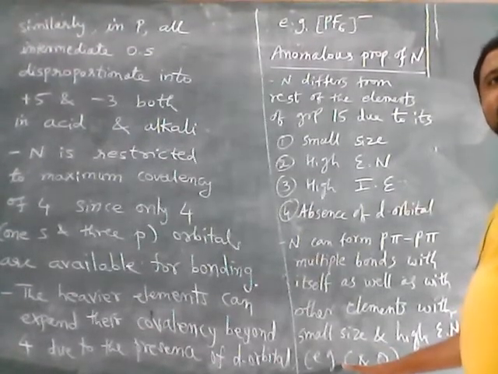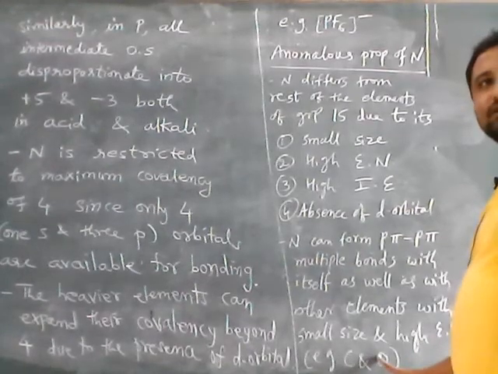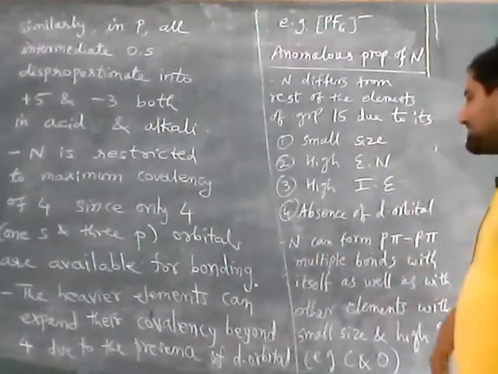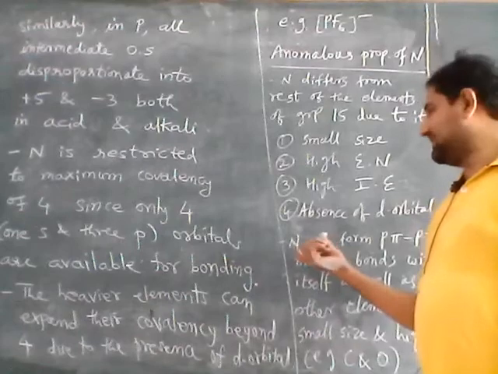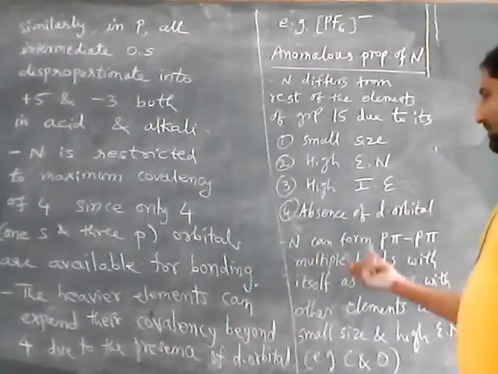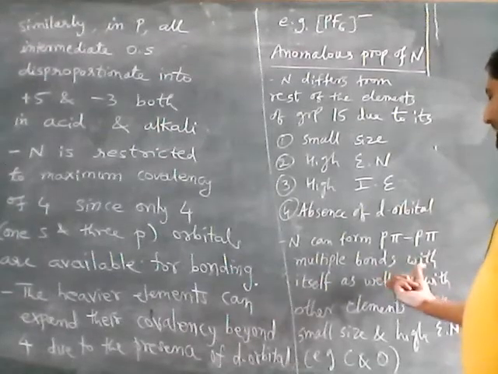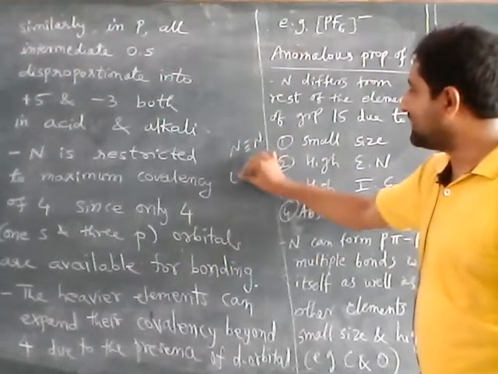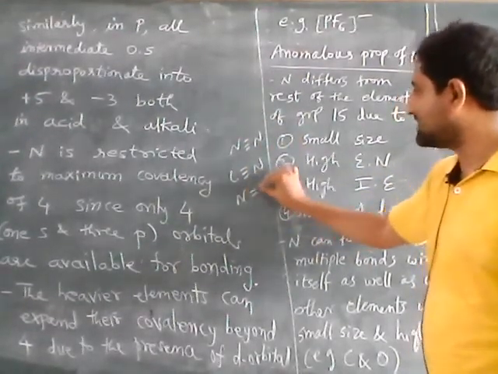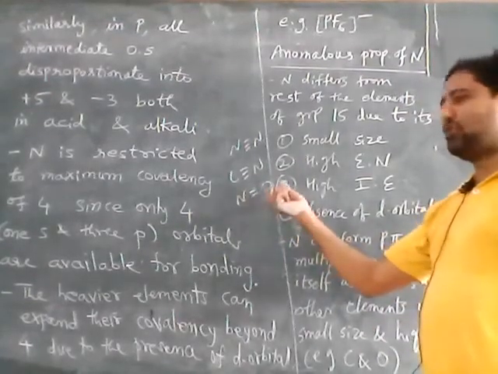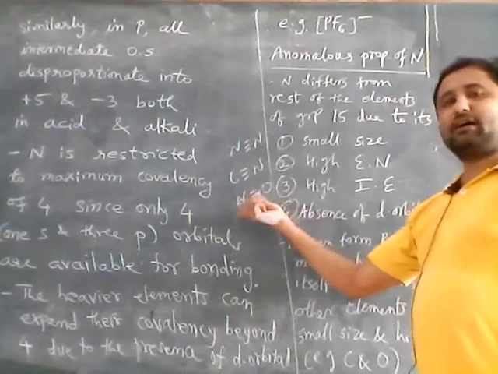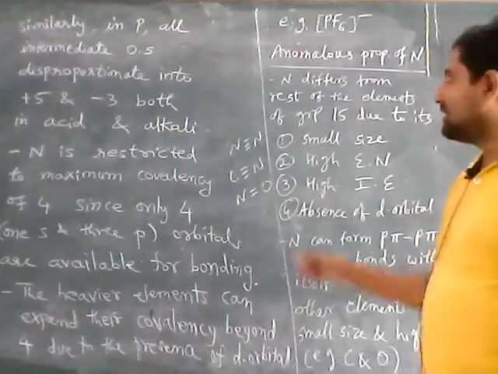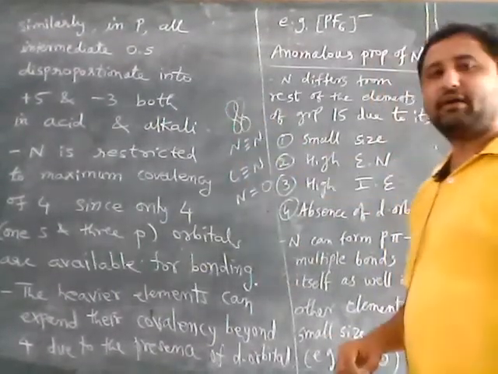Example, carbon and oxygen. So it can form p pi multiple bonds because of its small size. So we will see that as it has small size, it can form p pi bonds with small size atoms, such as nitrogen forming p pi multiple bonds with itself as well as with carbon and oxygen. Because of the small size of both atoms, the two p orbitals will be close to each other, so the sideways overlapping between the p orbitals will be more.